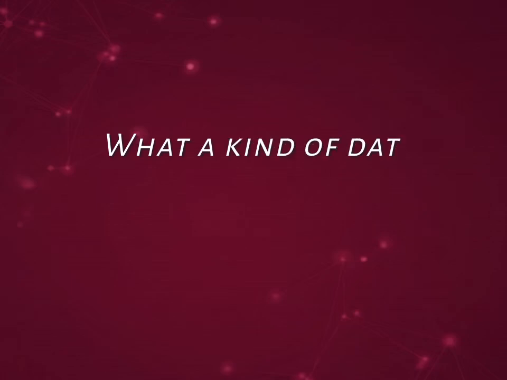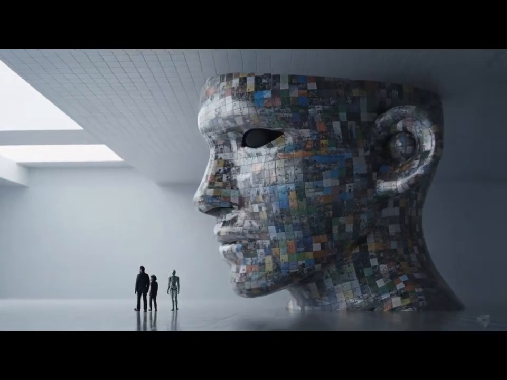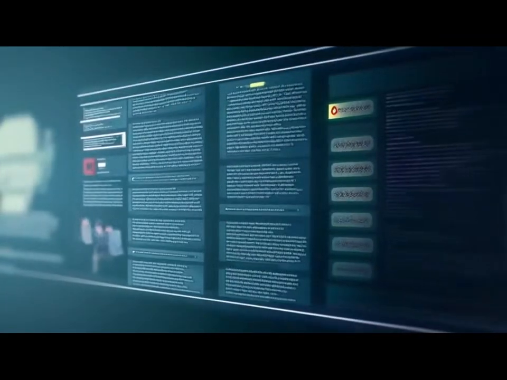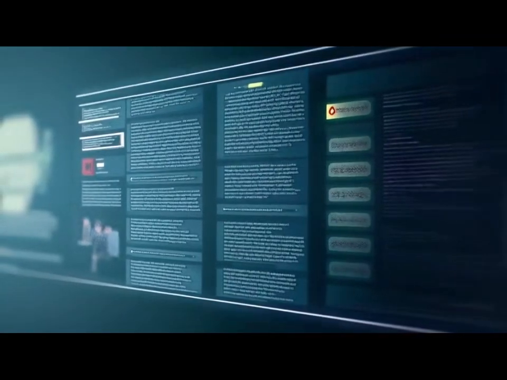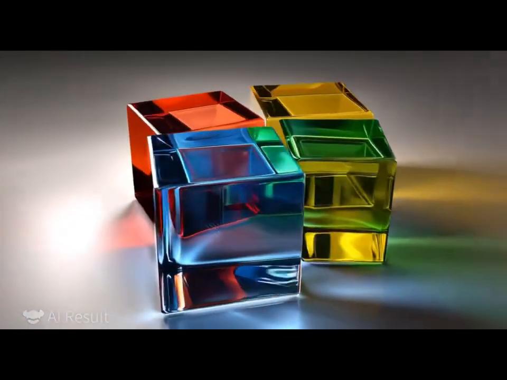What kind of data are LLMs trained on? Picture a giant puzzle made up of billions of tiny pieces. Each piece is a slice of human communication: websites, books, conversations, even lines of computer code. When put together, these pieces form the training ground for large language models.